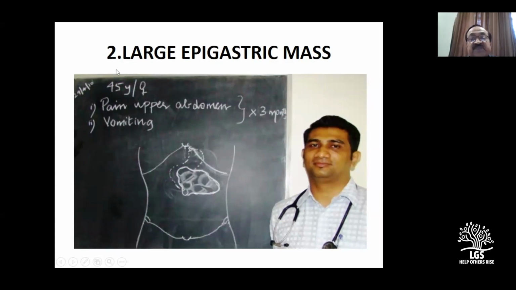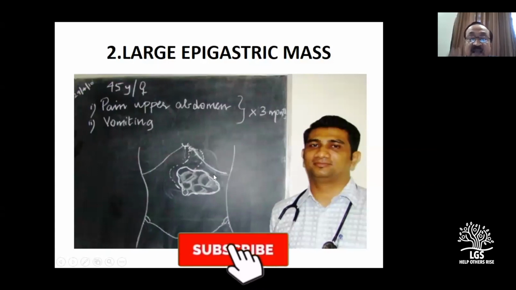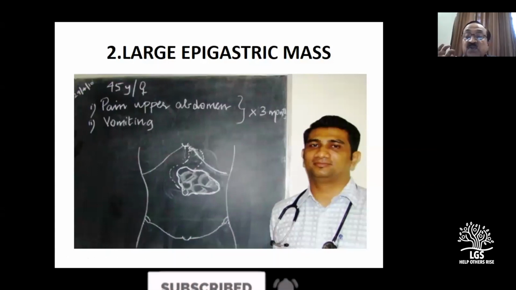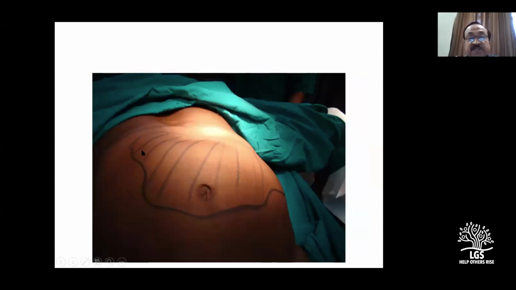The patient is 45 years old, with only 3 months duration, a large nodular mass, freely mobile, and the general condition is very good, no anemia, no asthenia, no anorexia. Try to understand this. This is the clinical picture on the table. Can you give a diagnosis of carcinoma of the stomach?